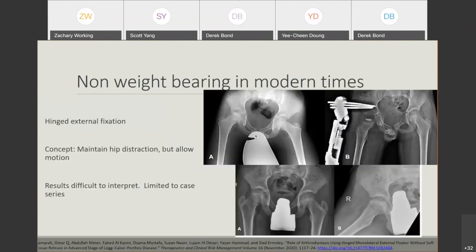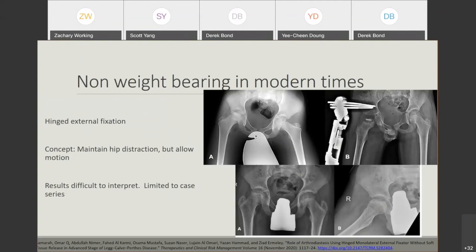So in modern times, some centers are putting a hinge distraction external fixator on the hip, essentially to force weight bearing of the hip to allow it to remodel. But the results for this treatment, again, are kind of mixed. Some centers have really taken off with this, some are not so sure.